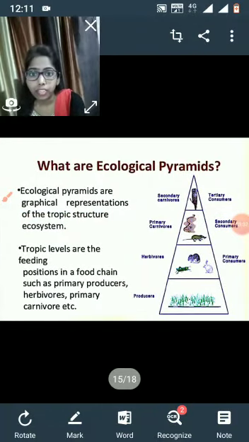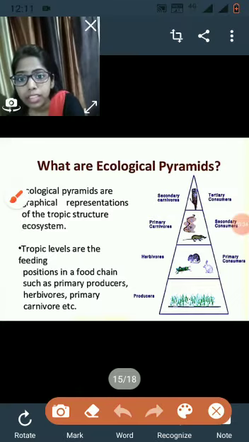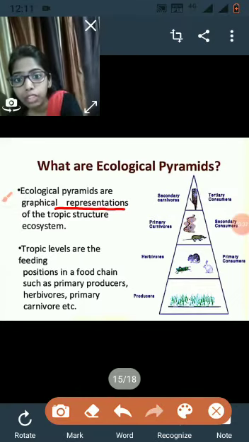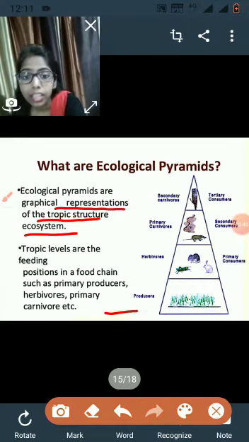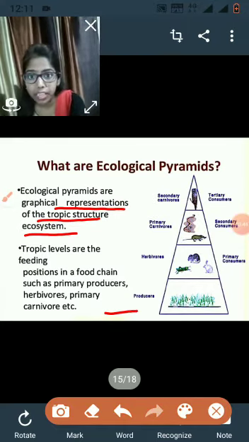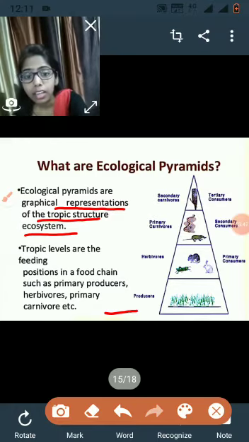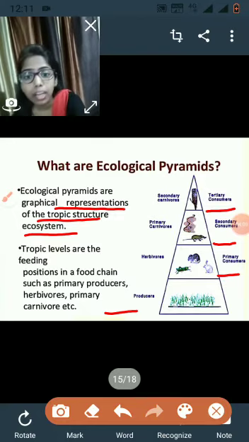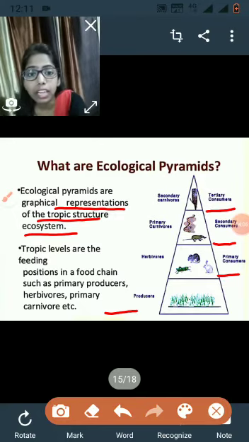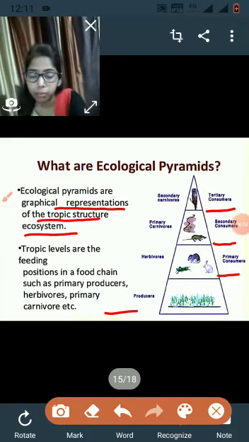Next is the ecological pyramid. Ecological pyramids are the graphical representation of the trophic structure of an ecosystem. Here, as you can see in the diagram, the producers form the base of the pyramid. The next trophic level is occupied by the primary consumer, the next by the secondary consumer, and ultimately the top position is occupied by the tertiary consumer. So it is an upright pyramid where the number of producers is more than the top carnivores or consumers.